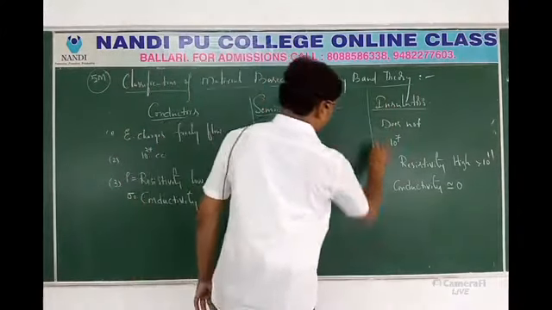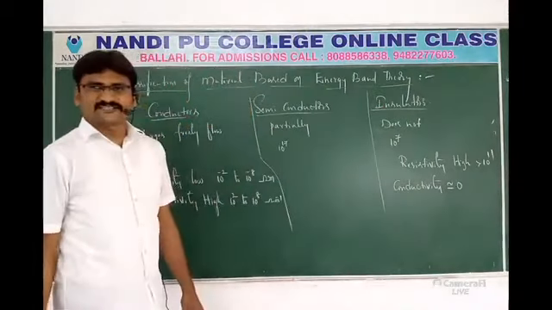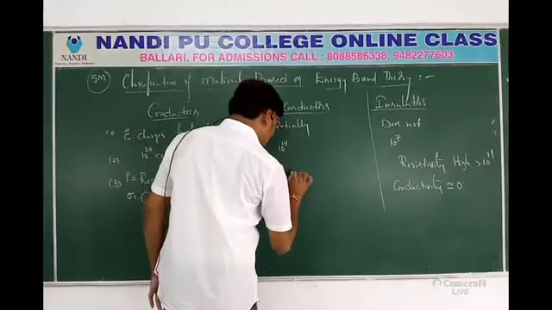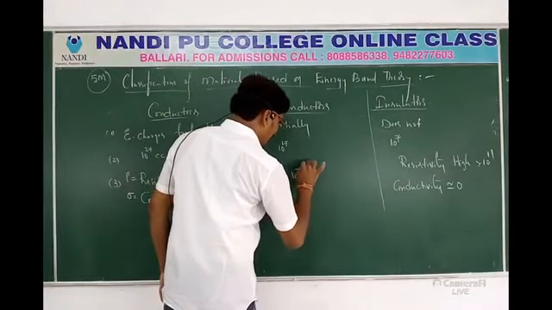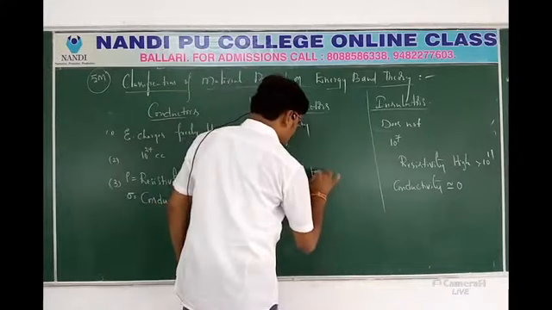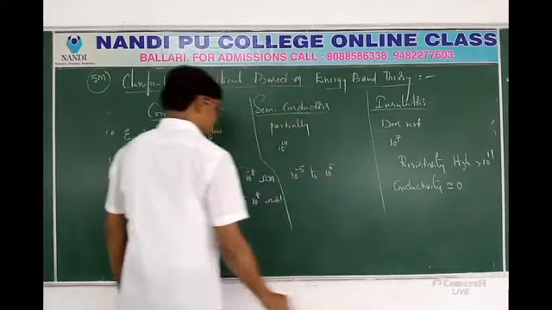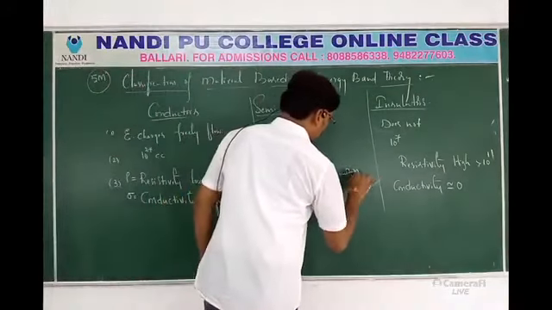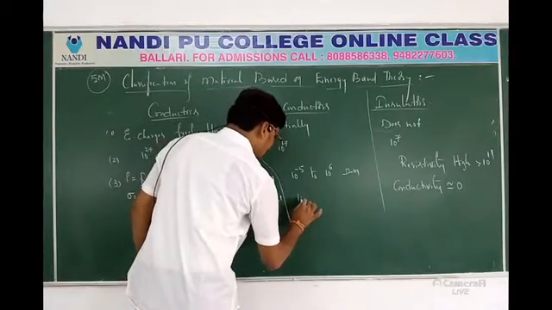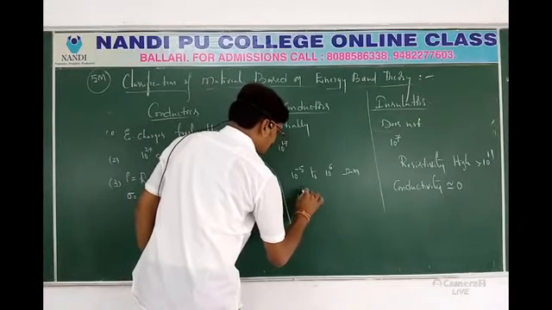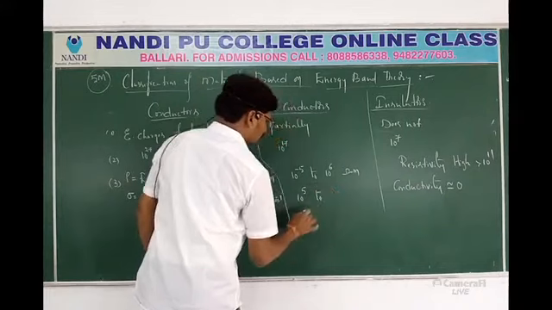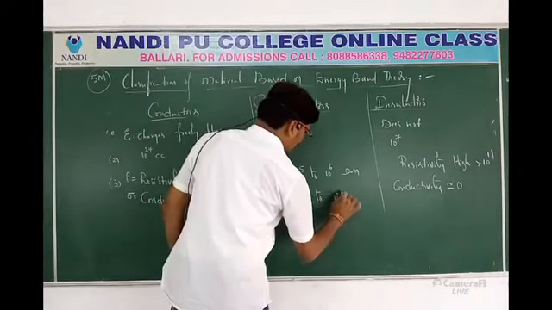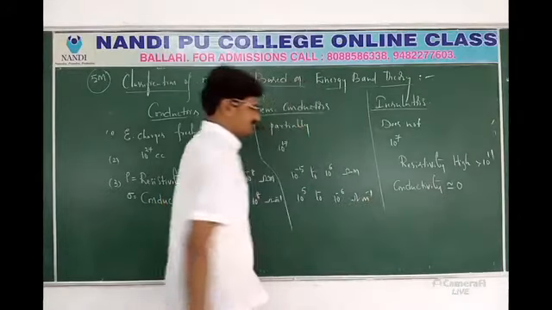Now our topic is about semiconductors, which is important for us. For semiconductors, resistivity is of the order of 10 power minus 5 to 10 power 6 ohm meter. Whereas conductivity is the reverse, 10 power 5 to 10 power minus 6 ohm meter inverse.